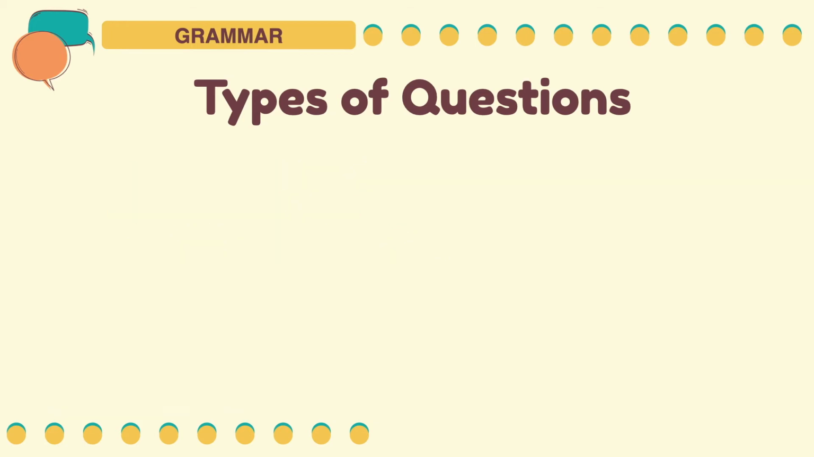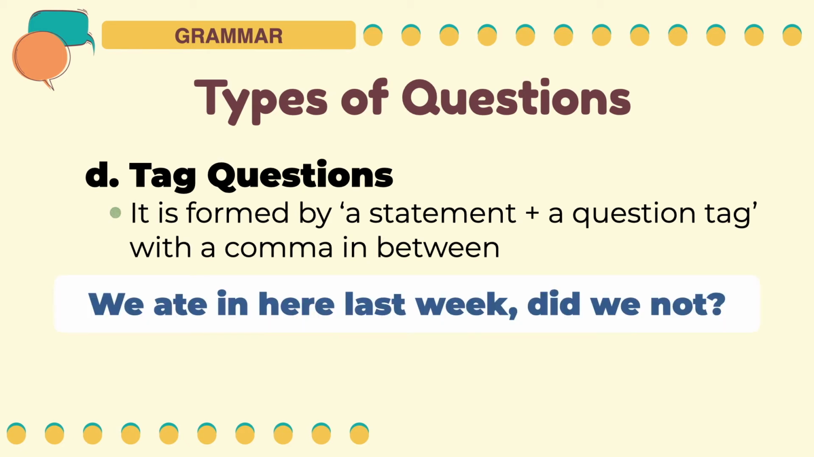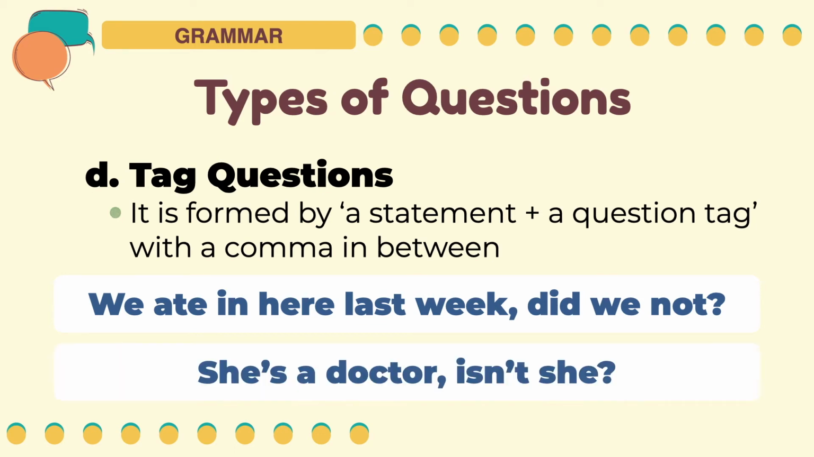The last type of question is tag questions. It is formed by a statement and a question tag with a comma in between. For example, we ate in here last week, did we not? The tag question in this sentence is, did we not? Next example, she's a doctor, isn't she? The tag question in this sentence is, isn't she? Which is a contraction for is she not.